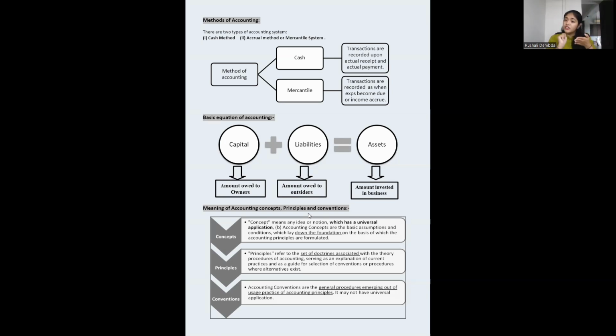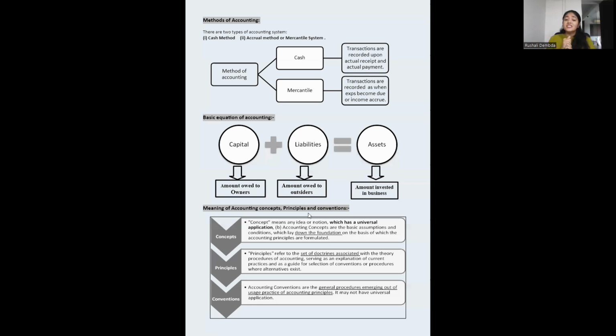So you have to record on 31st March 2024 that I have interest occurred, not credited in your bank account, but the interest has occurred, of around 25,000 in my FD, in the particular financial instrument that I have bought. Okay. That is how the mercantile and cash system works.